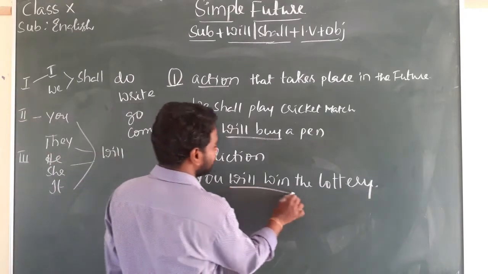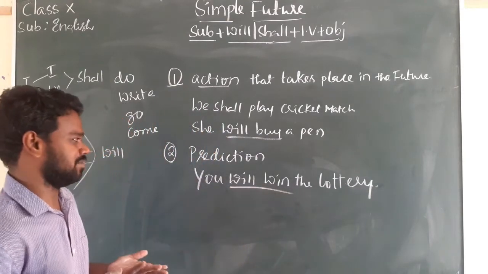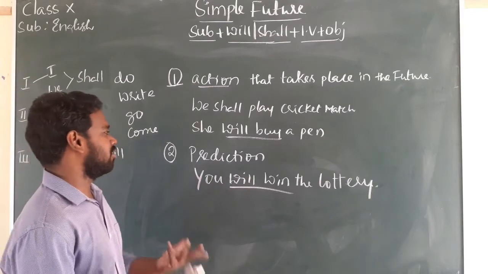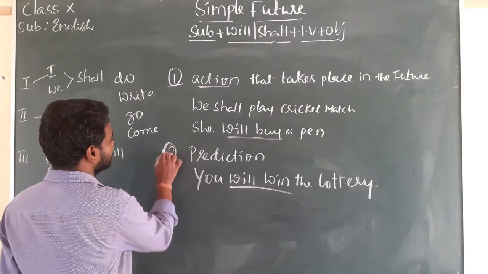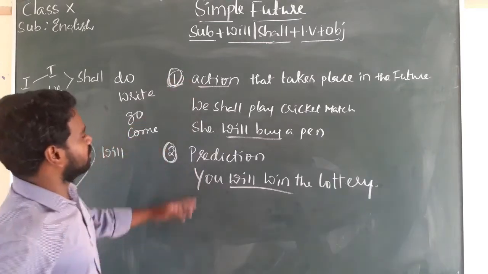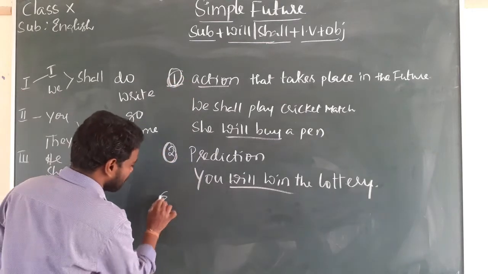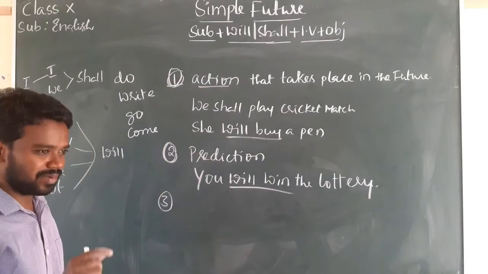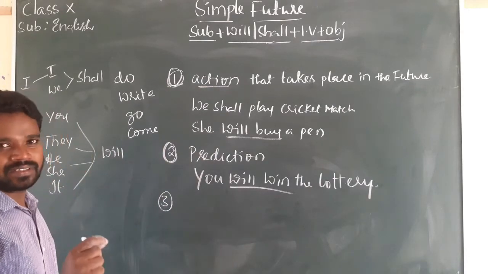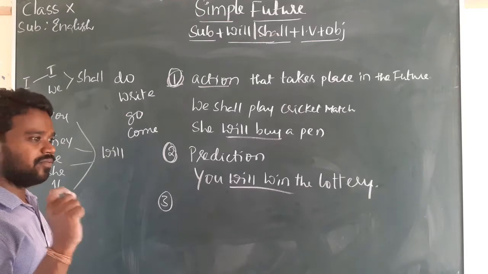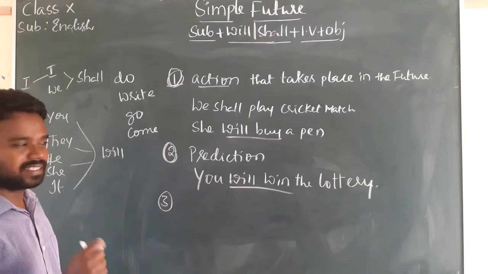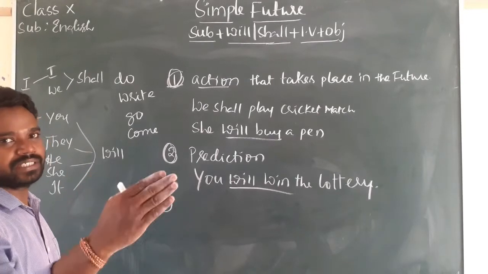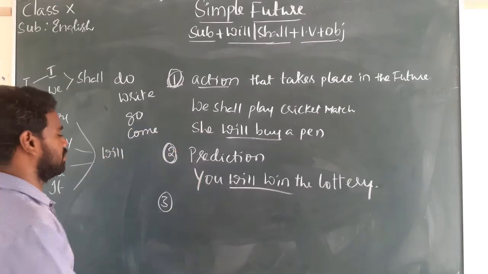So here it's a future prediction. Maybe it happens, maybe it doesn't. You will win the lottery. And the third usage is the first condition. For example, if you go out, your father will punish you. There is a conditional here. If you go out, your father will punish. Will punish is a future condition.